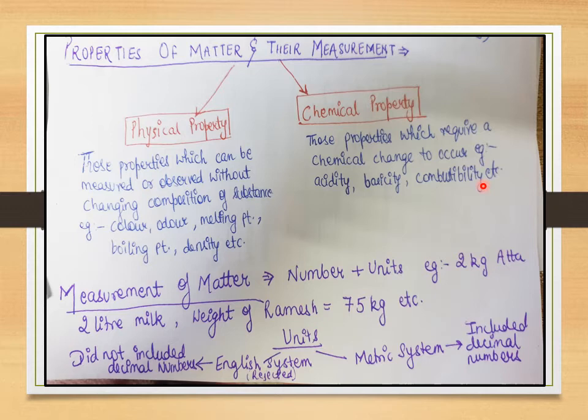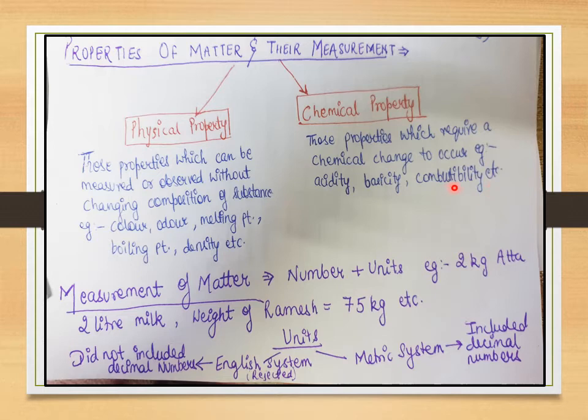Let's say I have some hydrocarbon, which is again a matter, and I react it with oxygen. If I've given you a hydrocarbon and told you to check the combustibility, you're going to react it with oxygen, and you will get CO2 and water. This is how you check that yes, I'm getting CO2 and water, and the substance that I have is combustible.